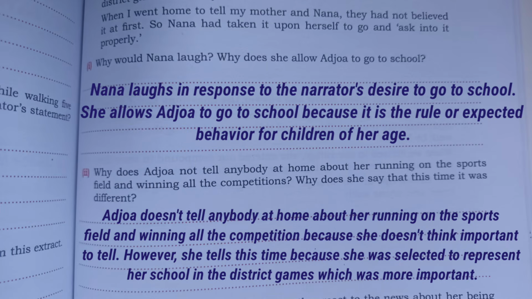Next, extract number 6, and the first question of extract 6 is, why would Nana laugh? Why does she allow Adjawa to go to school? So the answer will be, Nana laughs in response to the narrator's desire to go to school. She allows Adjawa to go to school because it is the rule or expected behavior for children of her age.